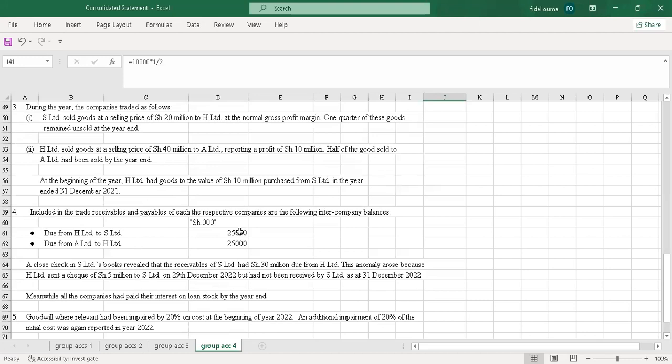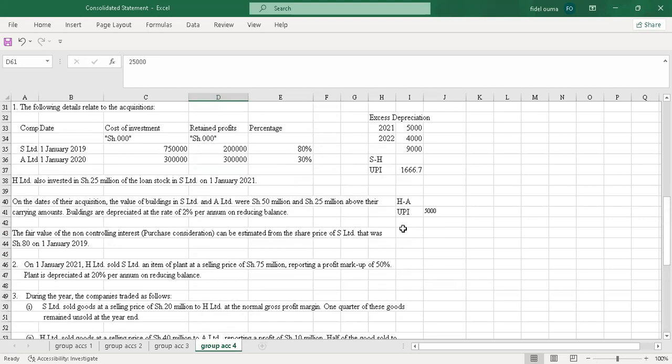So I'll only use this when we are consolidating, and I'll have to subtract it from trade receivables and trade payable. Then they're saying a close check in S Limited's books revealed that the receivables of S Limited at shillings 30 million due from H Limited normally arose because H Limited sent a check of shillings 5 million to S Limited on 29th December 2022, but had not been received by S Limited as of 31st December.